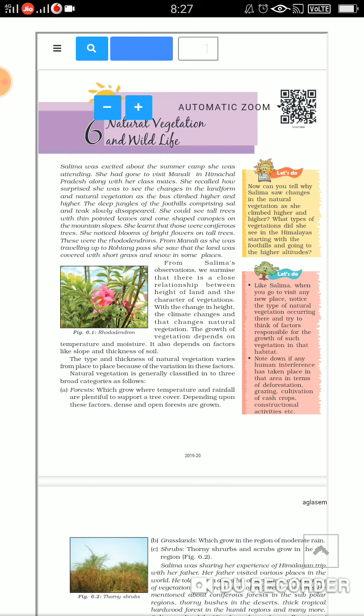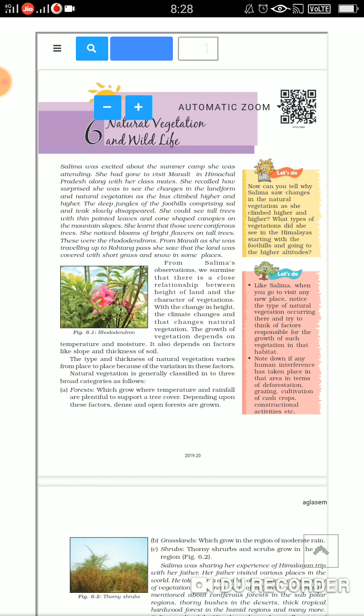Now she is just recalling the memories, how the landform and the natural vegetation changed as the bus climbed higher and higher. She saw the deep jungles in the foothills of the mountains, and the teak trees slowly disappeared, and she started looking at tall trees with pointed leaves. Now these trees were known as coniferous trees. Now she noticed the bright flowers on tall trees, and these were the rhododendrons.